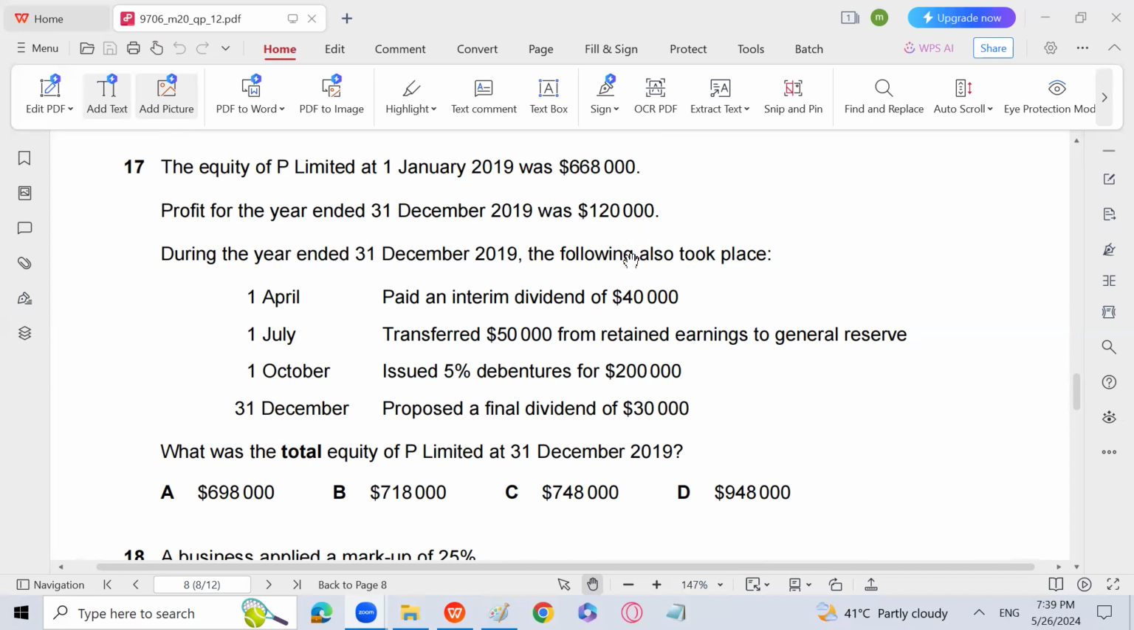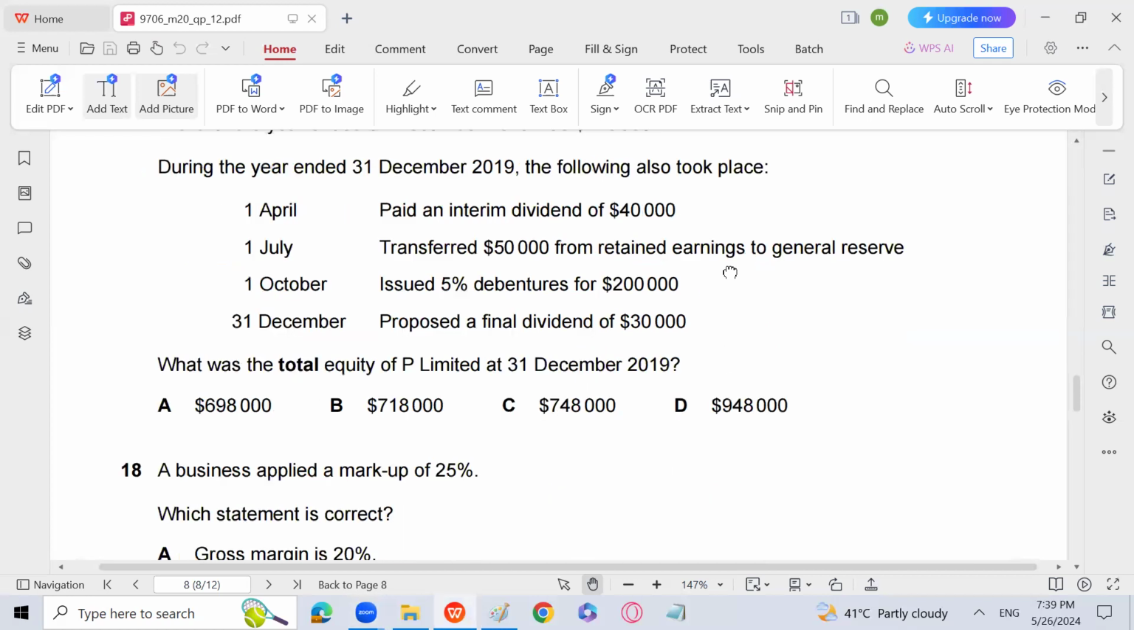So 1,20,000 minus 40,000, 80,000 will be the profit, and the transfer to general reserve will also not affect equity, because it will remain the same. It is subtracted from retained earnings and it will be added to the general reserve. So it will not affect equity. So 80,000 will be added to 6,68,000 to get the answer of 7,48,000. So this is the answer, 748,000, C.